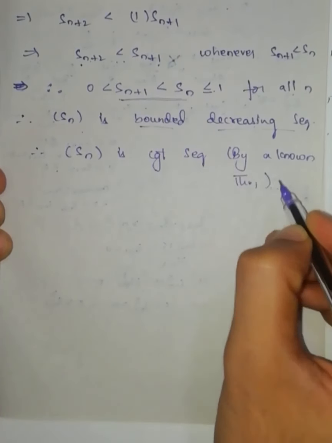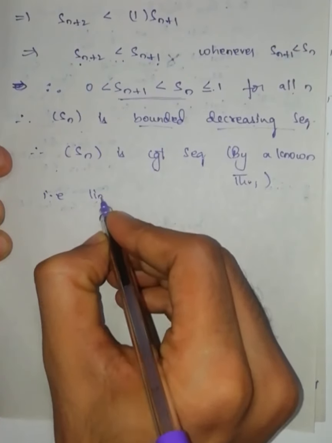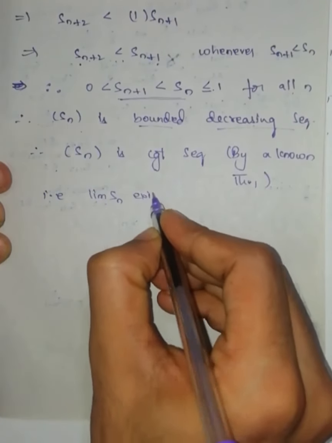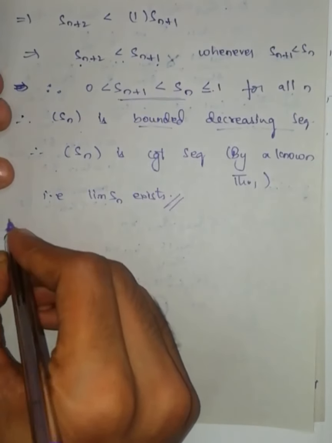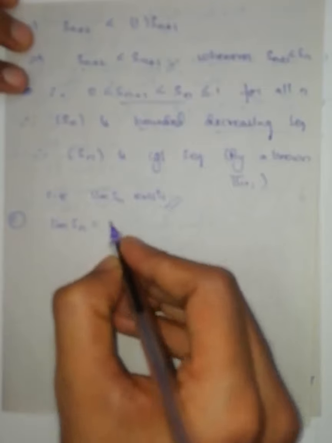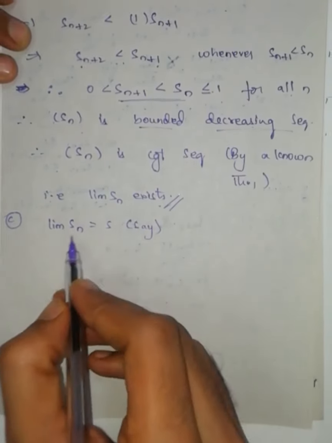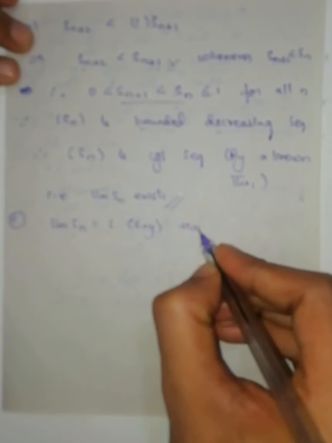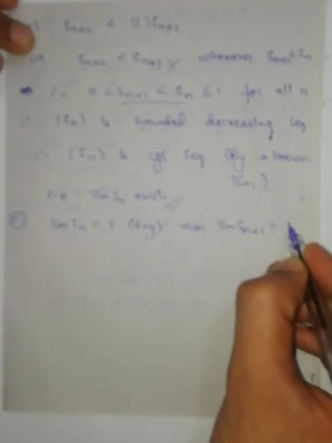By a known theorem, if a sequence is convergent, then its limit exists. The limit of S_n exists. That is the second part. Now the third one. Since the limit of S_n exists, it will be some real number. Let us take S. If the limit of S_n is S, then if I take S_{n+1} in place of S_n, it also converges to the same limit.